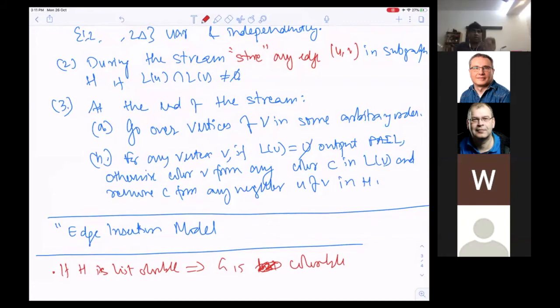Look at any edge which you deleted: its endpoints had lists which were disjoint, so the colors they got are also different, and hence we are fine.